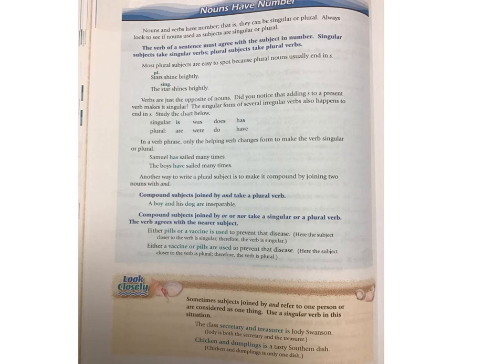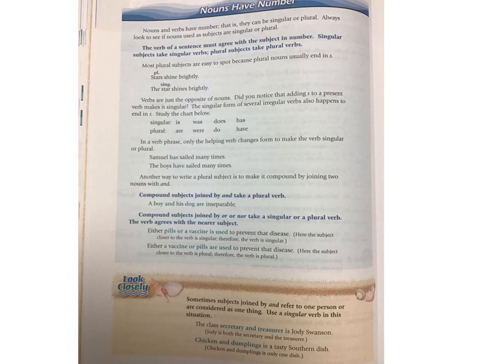That is, they can be singular or plural. Remember, nouns that are singular mean just one. Okay? Just one. But nouns that are plural mean more than one. For example, if I were just to use the word child, okay, child just means one. But if I were to use the word children, that means more than one. Okay? Child would be singular, children would be plural.